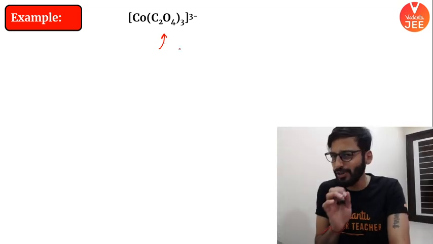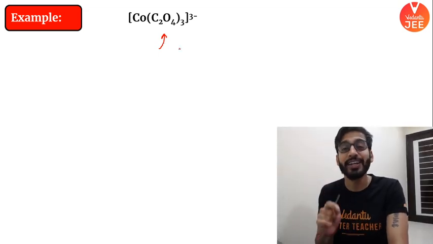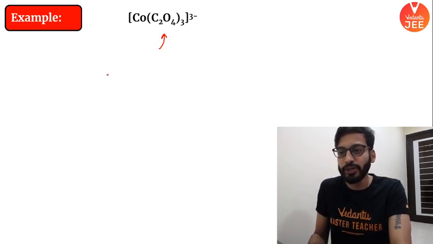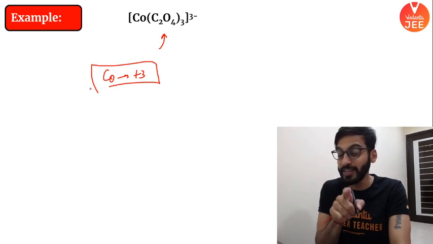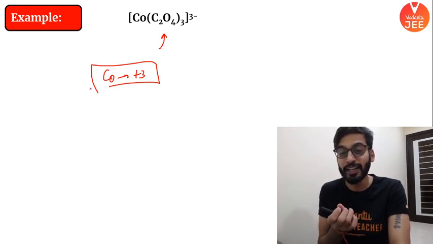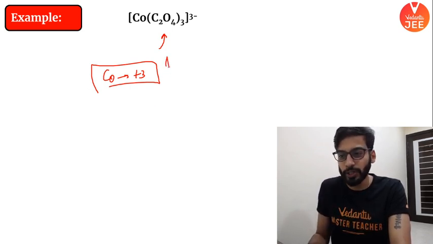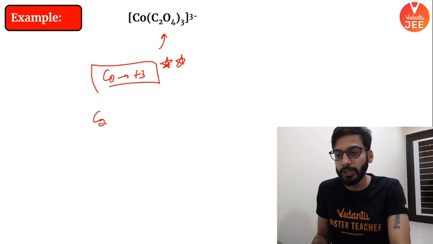All right. Next one, beta. This one I'll give you as homework, and I want you to write down the answer for this one. You can notice cobalt is in +3 state, an important point, and whenever +3 would be there, the core charge would be more, and it will cause more heavy splitting. More splitting would be there. First important point.